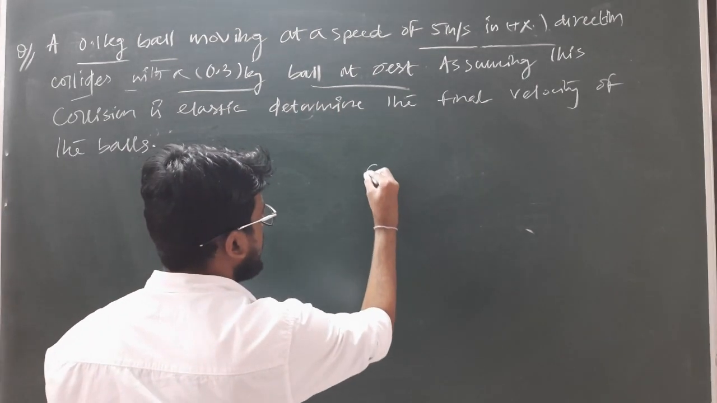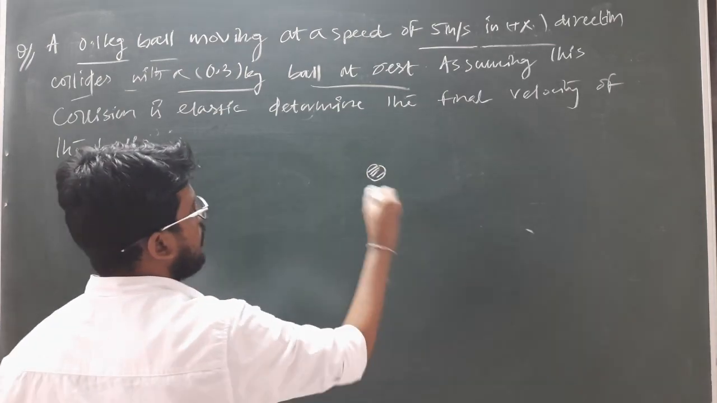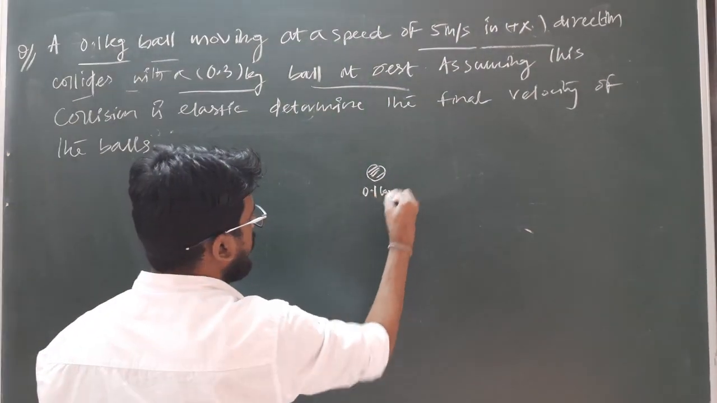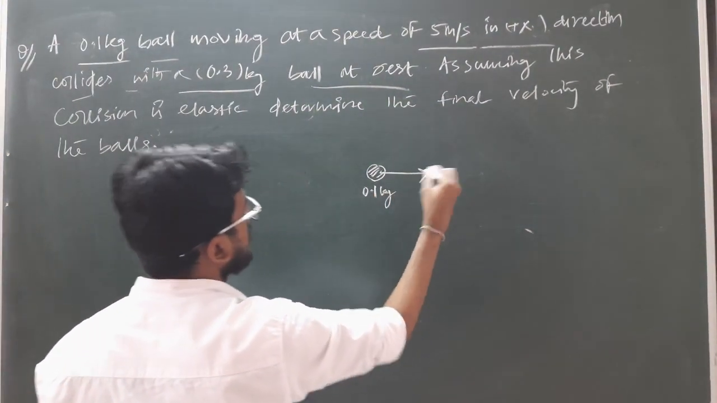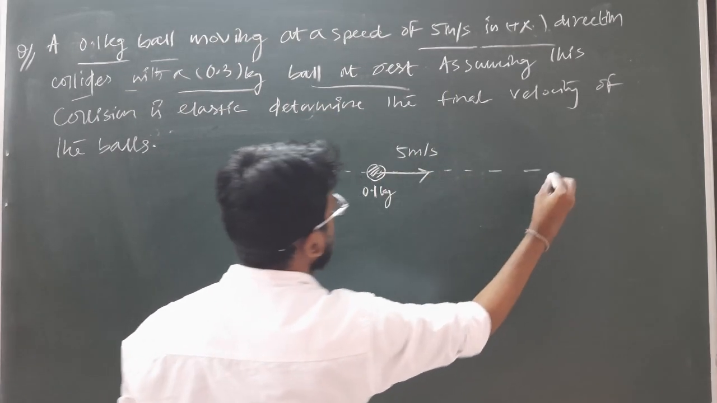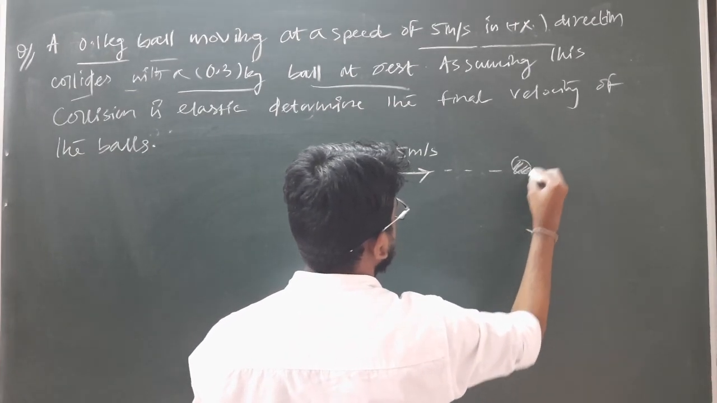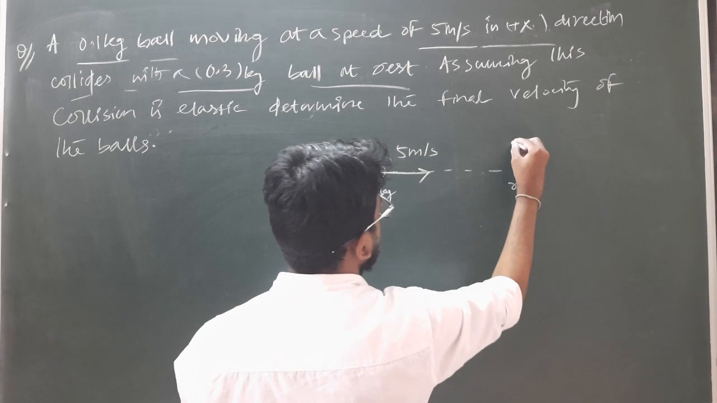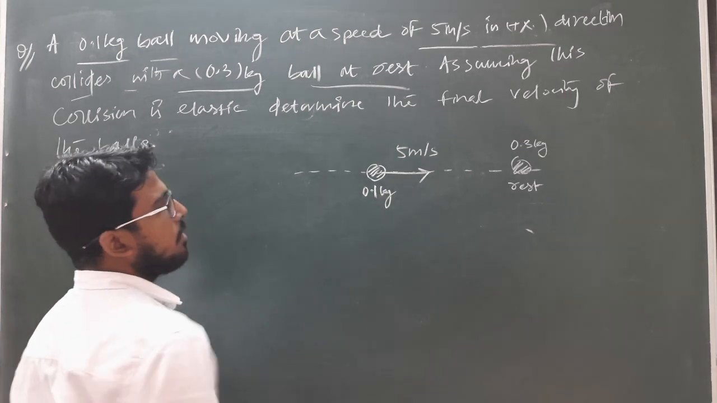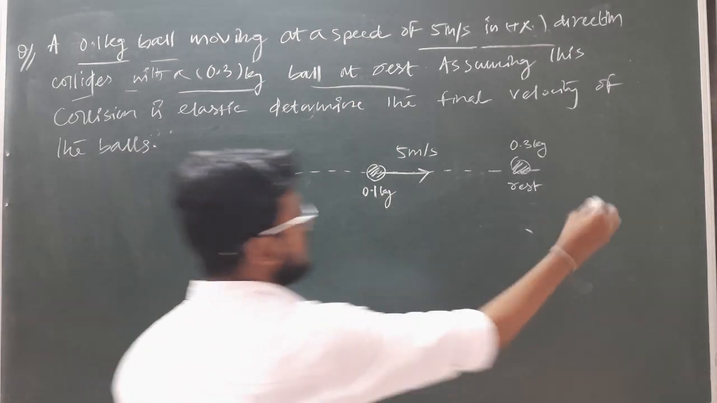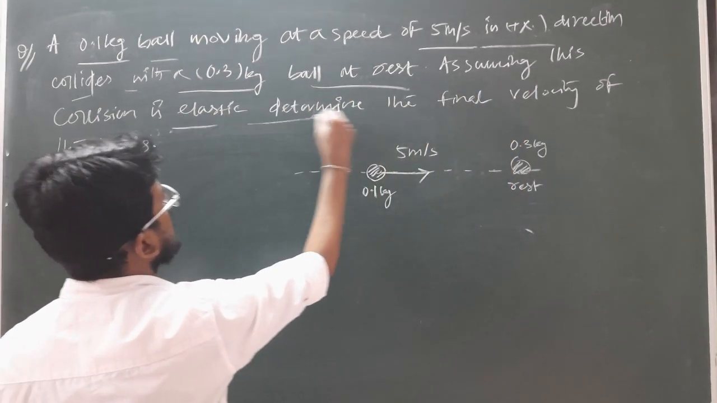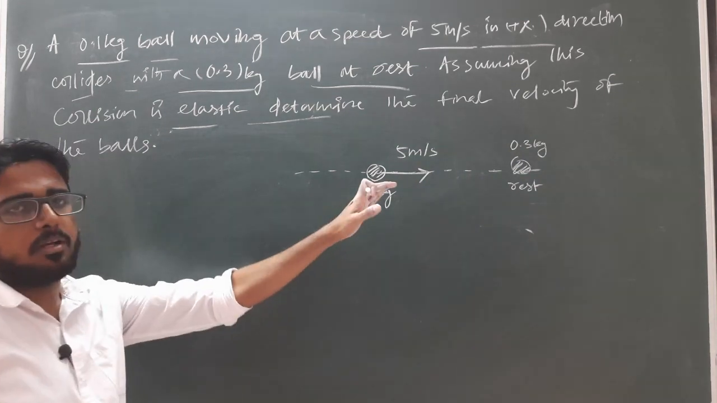So the figure will be like this. Here is a ball of mass 0.1 kg which is moving along positive x-axis along this direction with velocity given as 5 meter per second, and it will collide with another ball which is at rest, and the mass of this ball is 0.3 kg. So we have to find out the final velocity, because after collision, assuming the collision is elastic, they will move with some velocity v1 and v2.